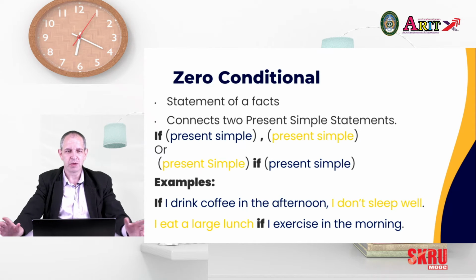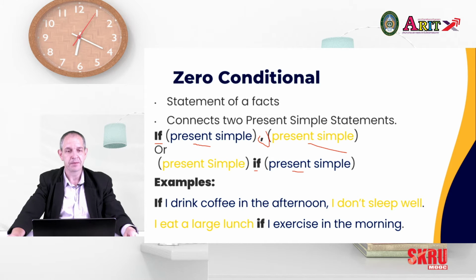How we make it is we connect two present simple statements together with the if clause, a present simple statement, and a comma, and another present simple statement. Or you can just do present simple with if in the middle and present simple. When you do this, there's no comma. So an important grammar point to remember, but here are some examples of how this looks.